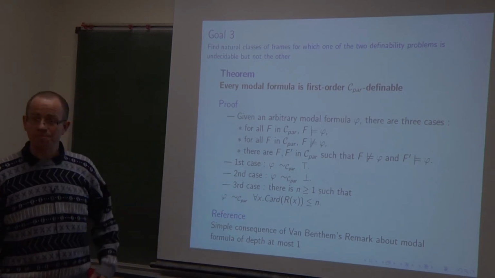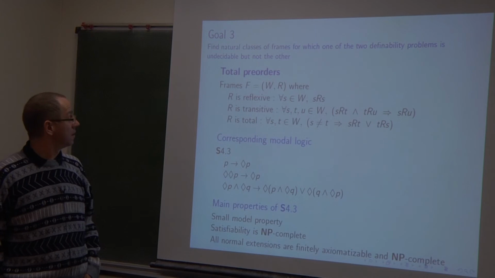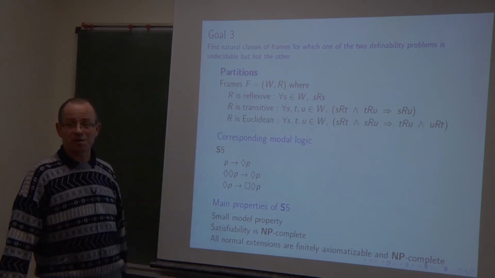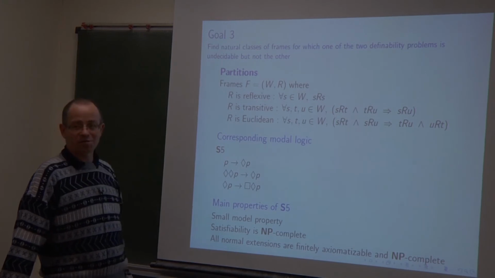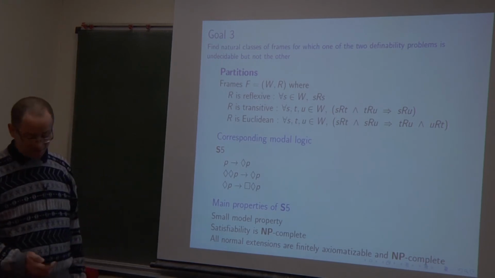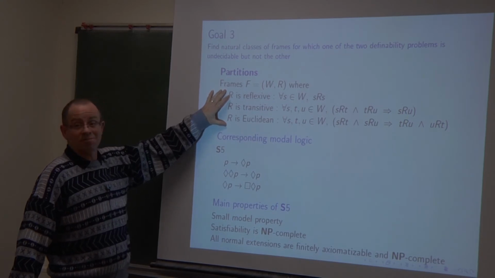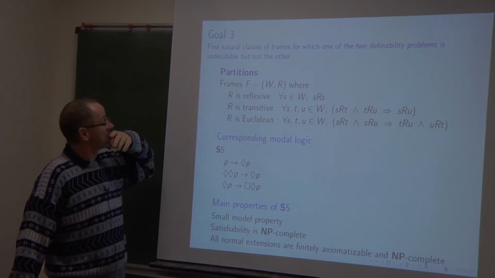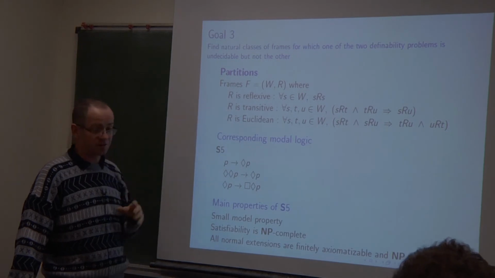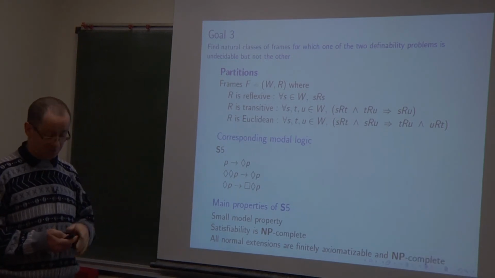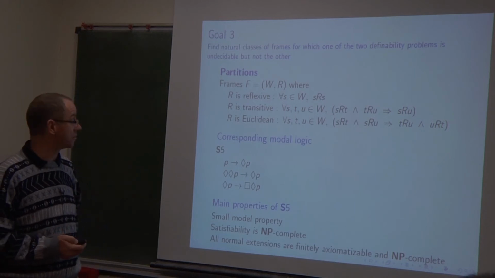Plus C par, what was the definition of C par? To be a partition. The S5 frames. In fact, such a frame is a set of clusters. This is what it means. It is to be reflexive, transitive, and Euclidean, each cluster being an equivalence class with respect to the accessibility relation.